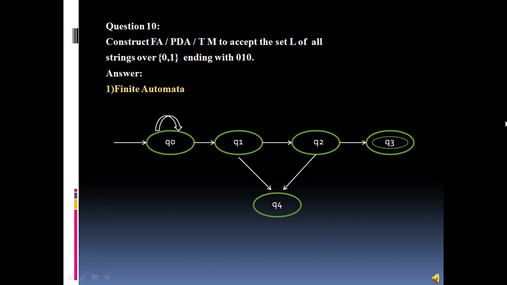Question number 10 states that we have to construct a FA, that is finite automata, a PDA, that is the push down automata, and a TM, that is a Turing machine, to accept the set L of all strings over 0, 1 ending with 0, 1, 0. According to the question, we have to design all these three machines according to the given criteria. So let us first design the finite automata.